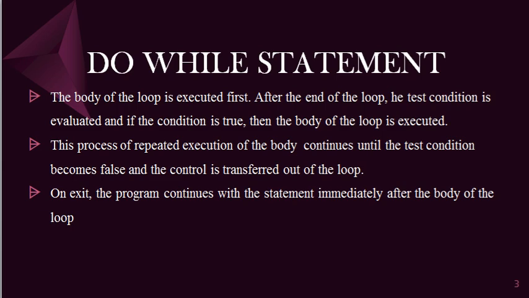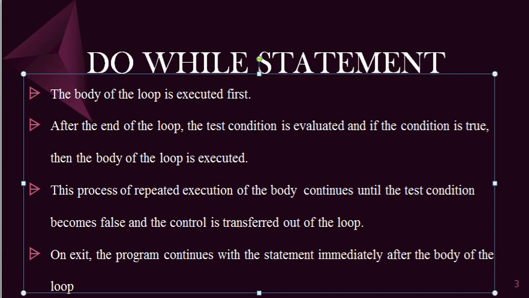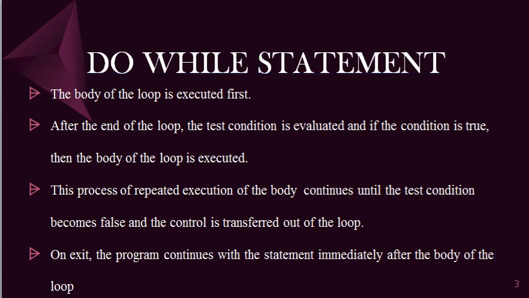So, how does it work? The body of the loop is executed first. In the case of do while statement, first the body of the loop is executed. After the end of the loop body, the test condition is evaluated, and if the condition is true, then the body of the loop is executed repeatedly.